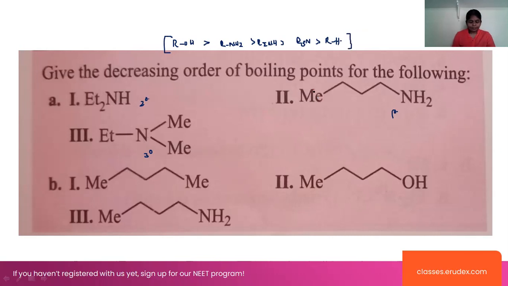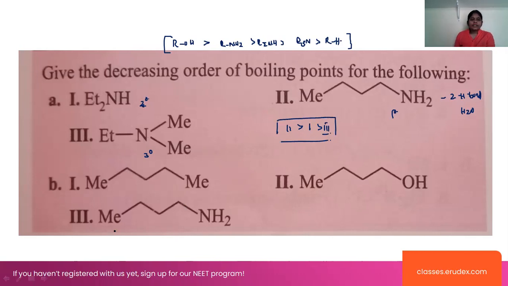Tell me the order here. Primary amines can form 2 hydrogen bonds with the water molecule. More the number of hydrogen bonds, more will be the boiling point. So we can say the order: primary has more boiling point, and the least one is the secondary amine. Secondary amine means 2, 1, 3. Yes, this is the order here.